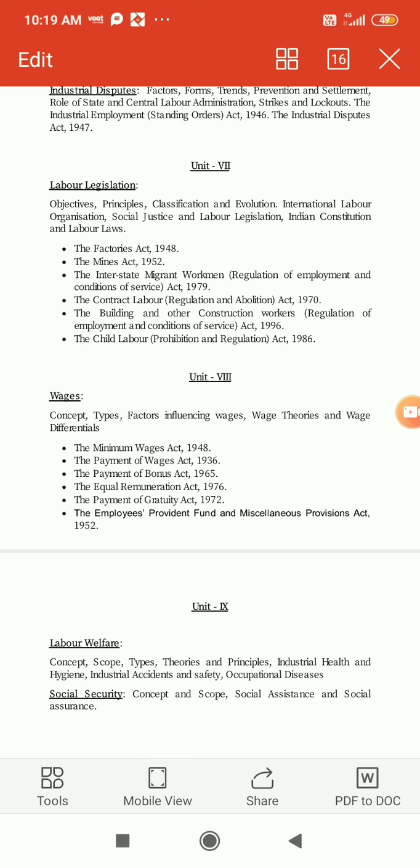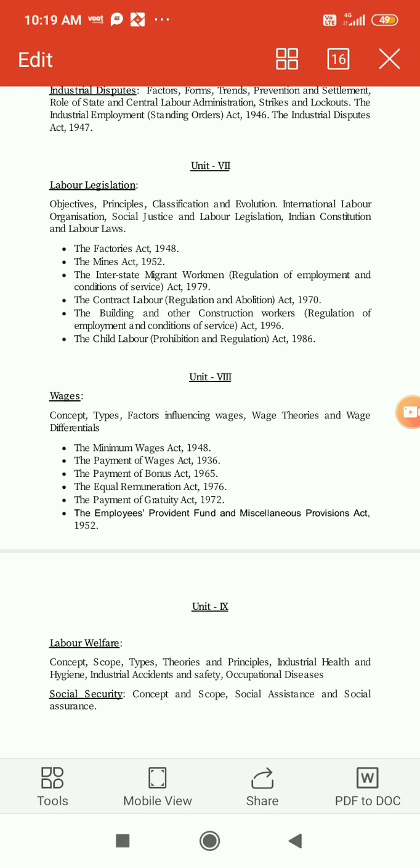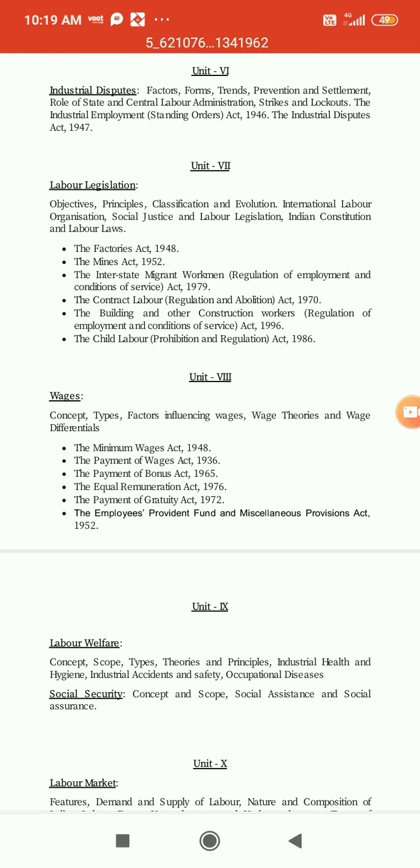Payment of Wages Act 1936, Bonus Act, Equal Remuneration Act, Payment of Gratuity Act, Employees Provident Fund and Miscellaneous Provisions Act 1952 is a little bit bigger compared to all these, but it is also important. So you can complete the short acts first, and after that move to provident fund. These acts are also very important, as I already told you.